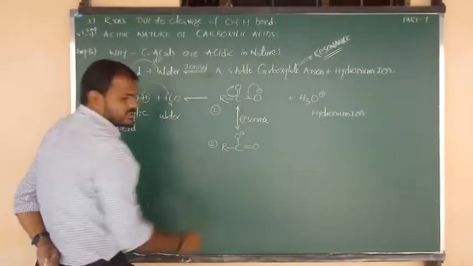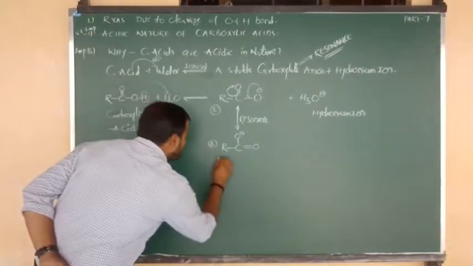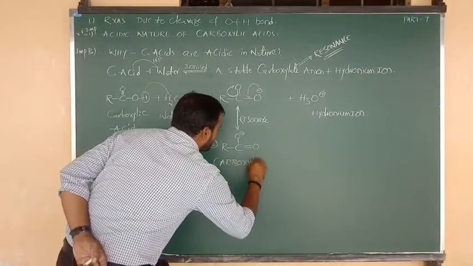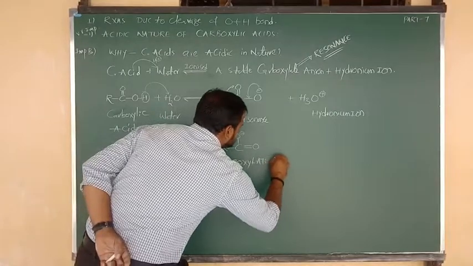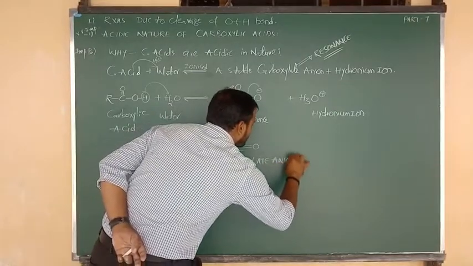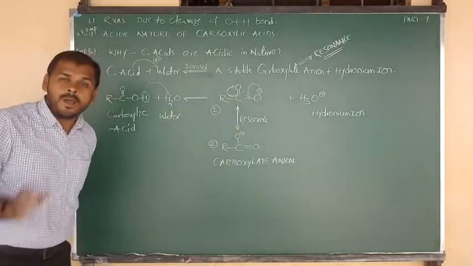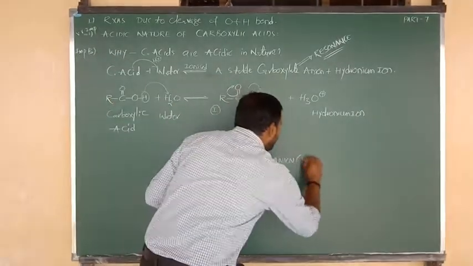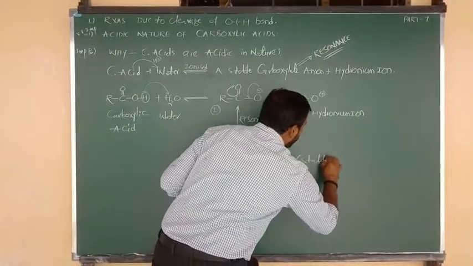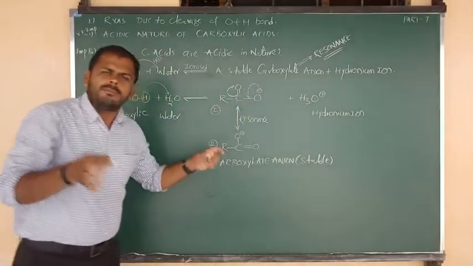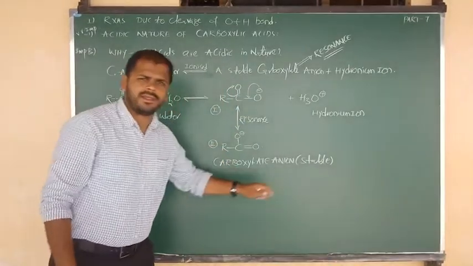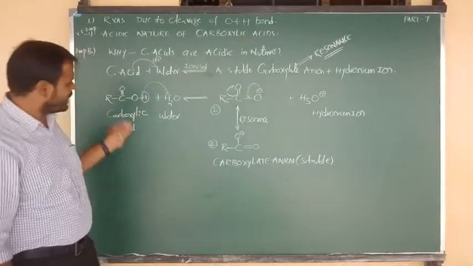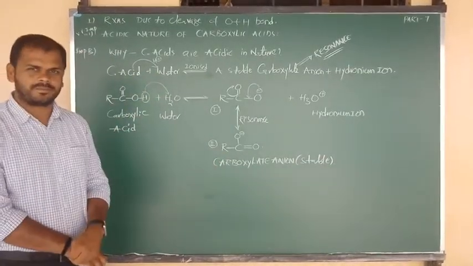How many resonating structures are you getting? Two resonating structures, and the name of this compound is carboxylate anion. Is this carboxylate stable or unstable? Highly stable. A more stable carboxylate anion we get from carboxylic acids when they are soluble in water.